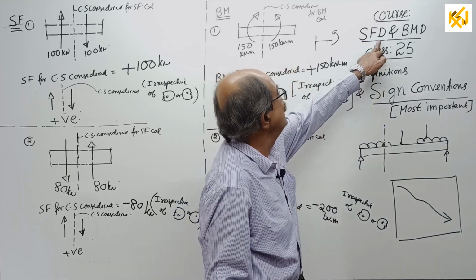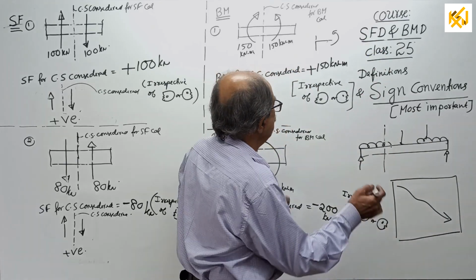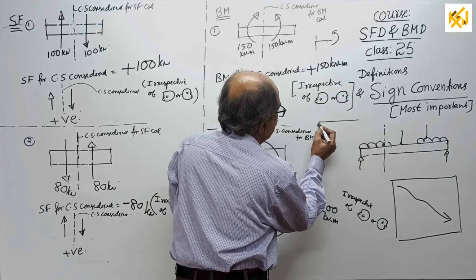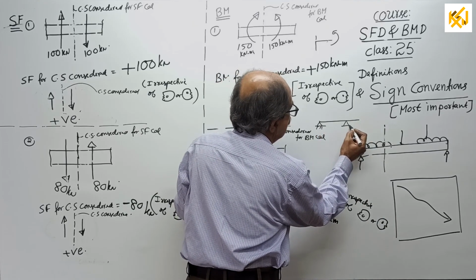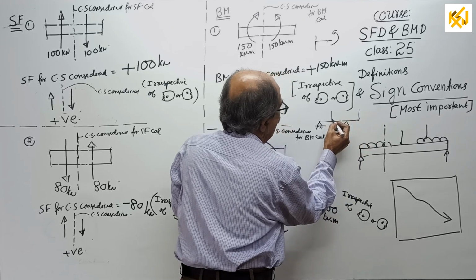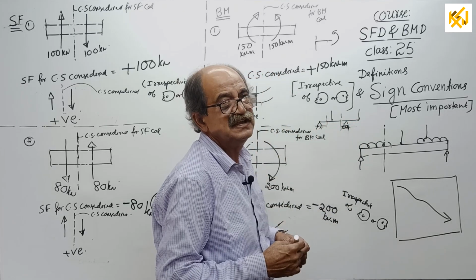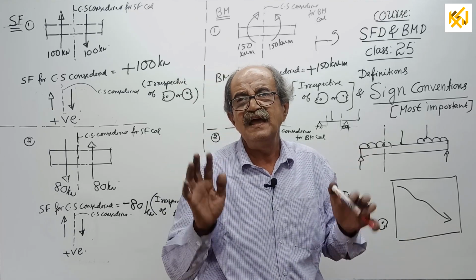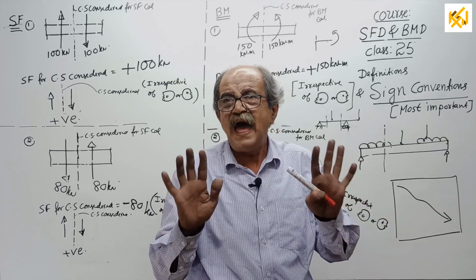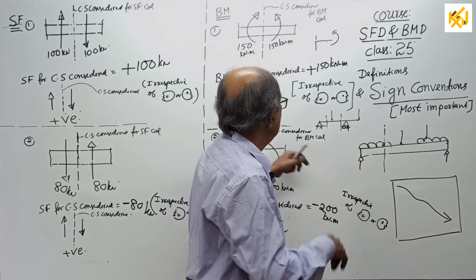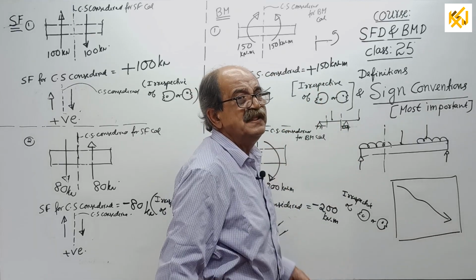Now see, next class, what I told last time, I had taken a beam last time. I found shear force and bending moment at these two sections. I did not use sign there. I simply used actual nature. Next class, same thing I will consider with sign.